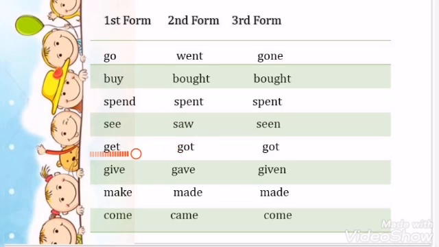Next is get, got, got. Next is give, gave, given. My dear students, our next example is make, made, made. And next is come, came, come. As you can see, first form, second form and third form. I hope that now you have understood what are forms of verb and why the spelling of the verb change, because they are giving a meaning. They are telling that the time is changing, that the tense is changing. So we have to carefully observe our verb in order to tell what time it is.